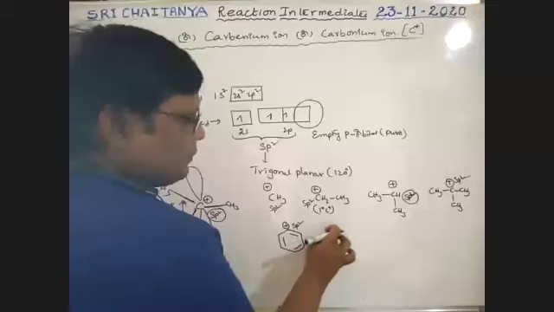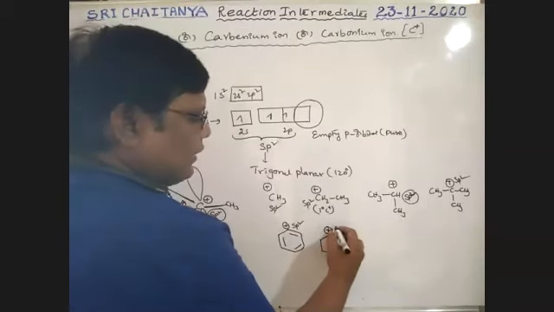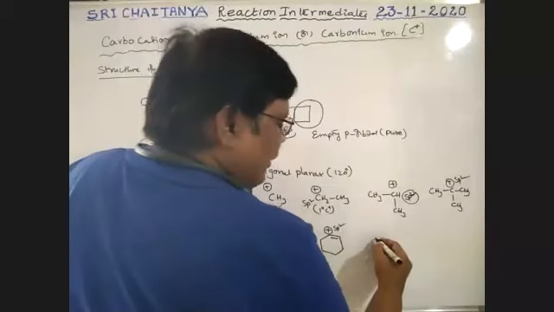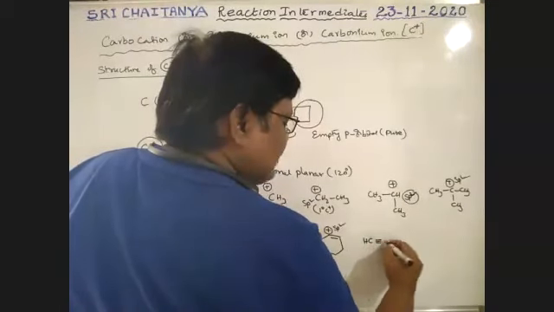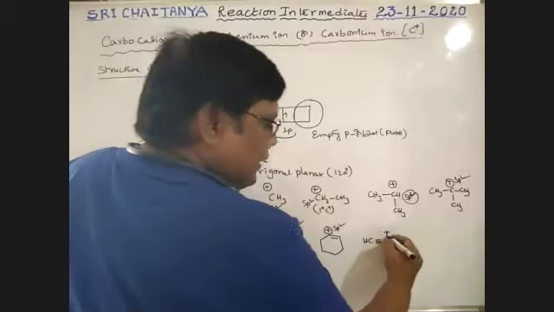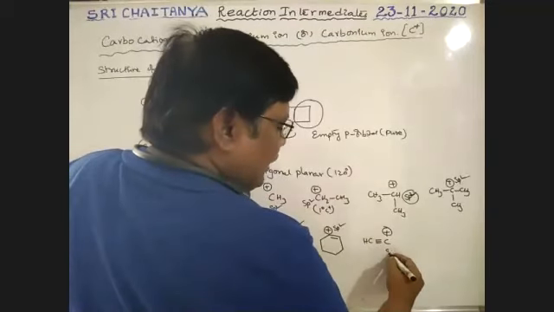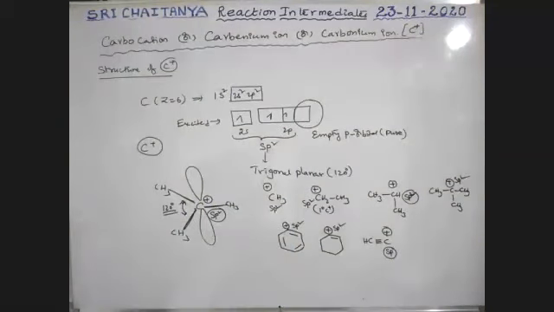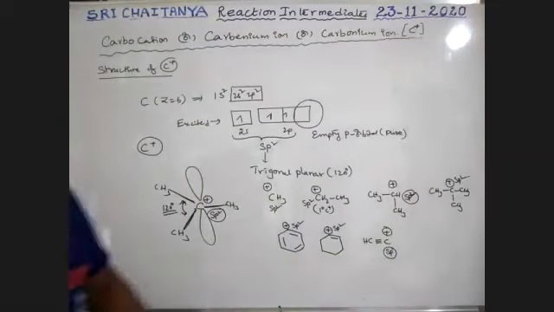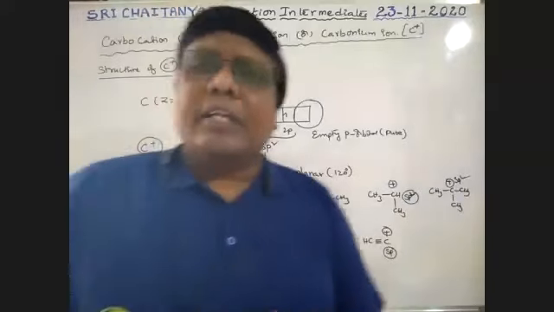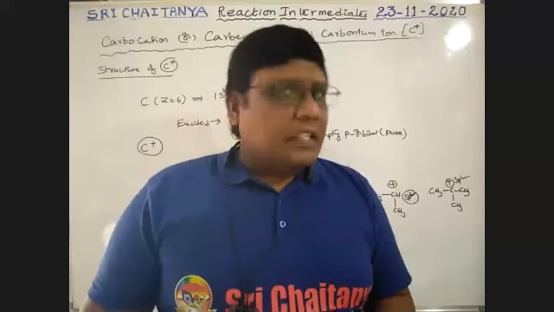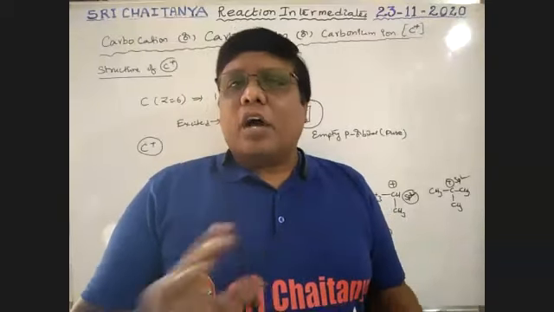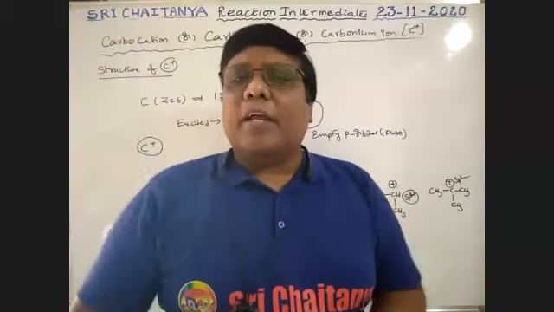This carbon plus is also in sp2 hybridization. Next, triple bonded carbon, boys. CH triple bond C plus ion. This triple bonded carbon is in sp hybridization, boys. Please keep in mind, triple bonded carbon is in sp hybridization. So in most of the cases, the carbon is in sp2 hybridization. A special case is the triple bonded carbon, which has sp hybridization. It is very, very important. Now, finally, what is the general hybridization of carbon?